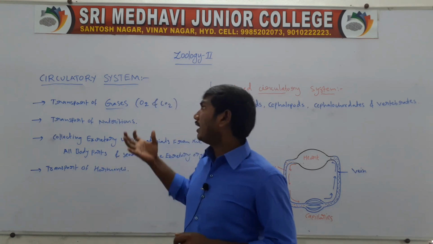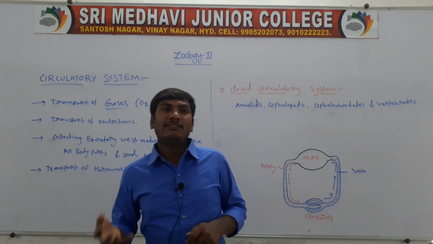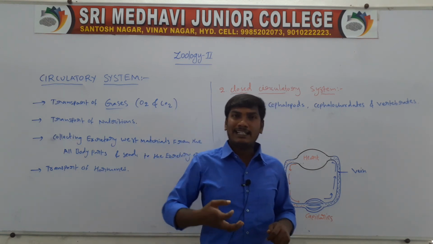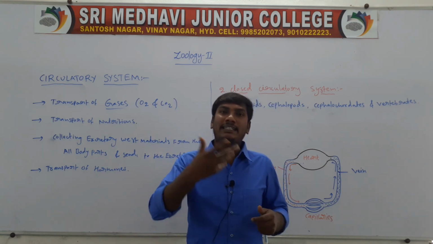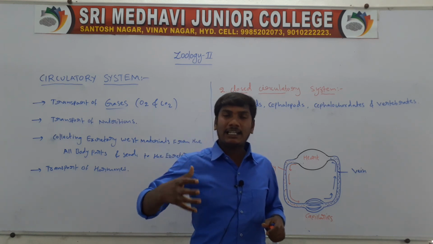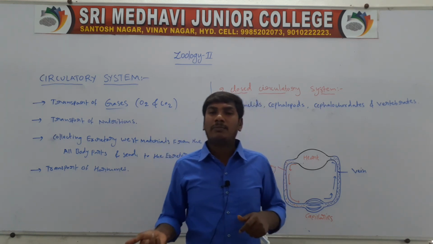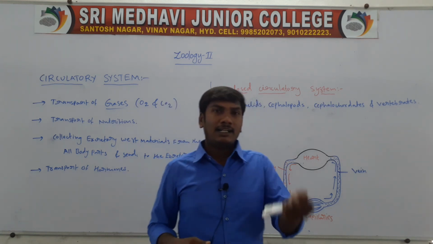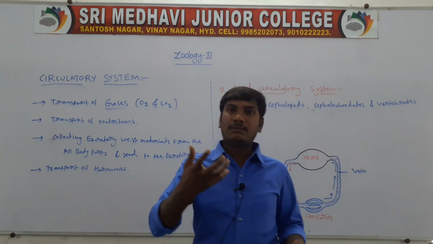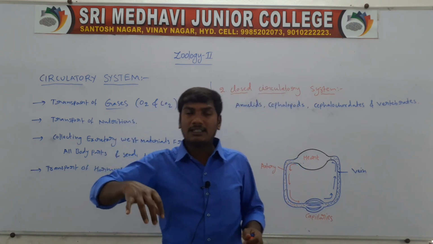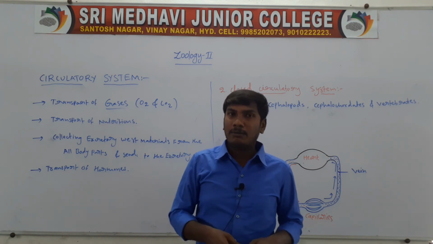First, the circulatory system transports gases. In respiration, it takes up O2 and sends out CO2, transferring gases to and from all the body parts. Second, after digestion and absorption, the food materials are transferred to all the body parts.